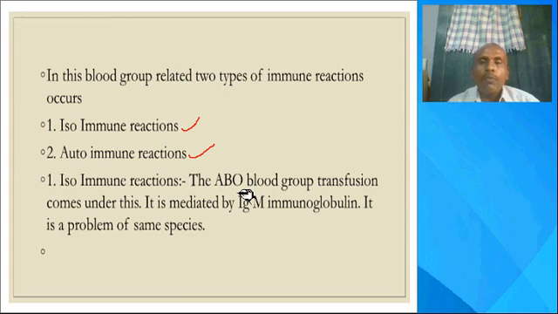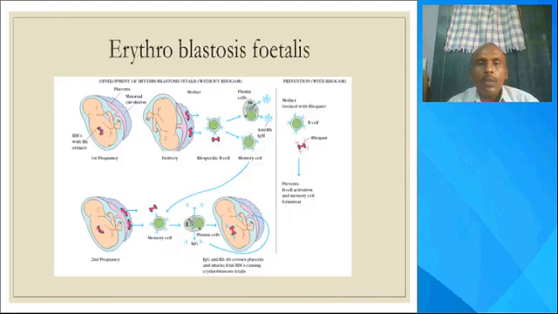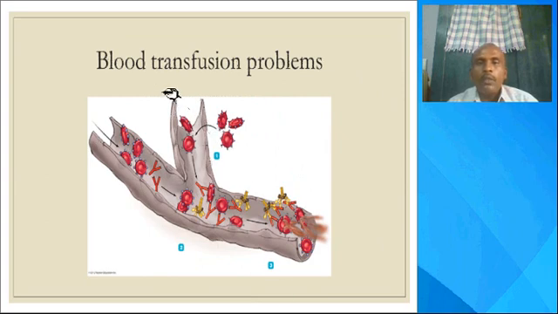If the foetus has a positive blood group, that problem is related to the autoimmune reaction. First, we go to the blood transfusion problem, particularly the mismatched blood group transfusion problem.